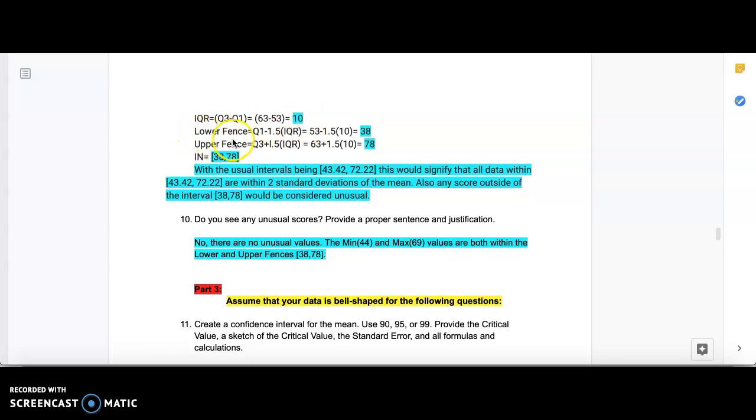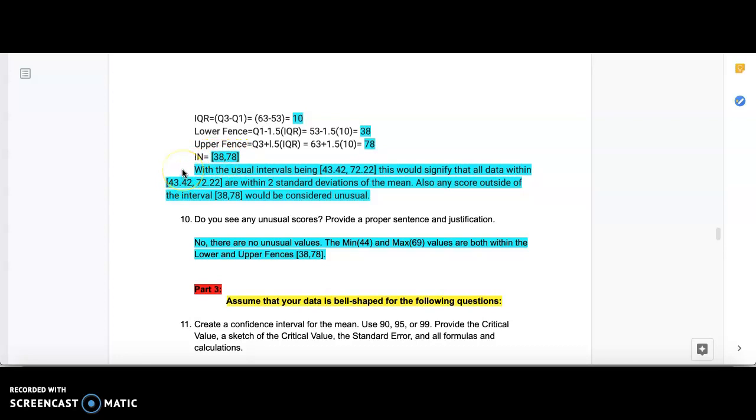In order to find the lower fence, we took the first quartile, subtract 1.5 multiplied by the IQR, turning into 53 subtract 1.5 multiplied by 10 equals 38. Then, in order to calculate the upper fence, we used the third quartile plus 1.5 multiplied by IQR, for us this being 63 plus 1.5 multiplied by 10 equals 78, with the intervals being 38 and 78.